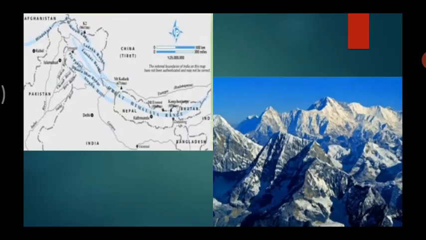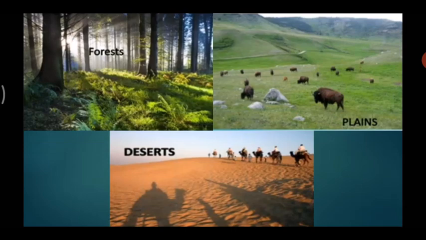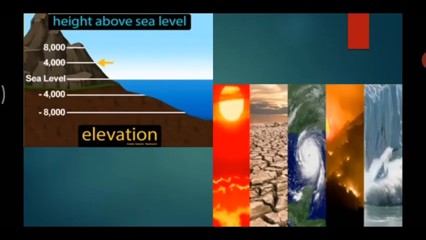Let's move forward. Now, our northern border is defined by the lofty Himalayan ranges, meaning the Himalayan ranges are very high. Then our country has forests, plains, and deserts. The expanse of our country is large.